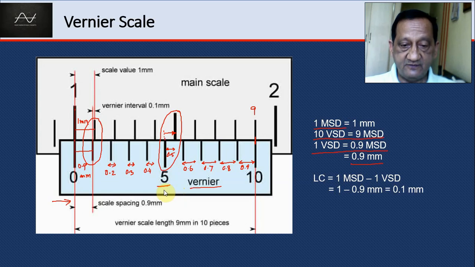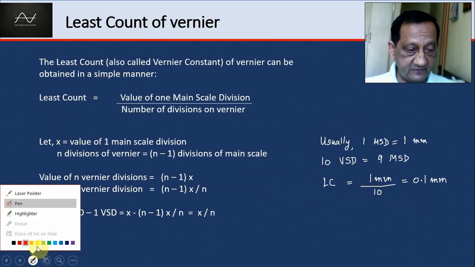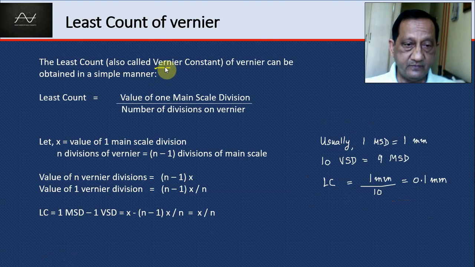Right? So let us see how we can analyze the least count further and then see how we can read off a vernier. The definition of least count is one main scale division minus one vernier scale division. In this case, it turns out to be 0.1 mm. Now, the least count for a vernier is also called the vernier constant. It can be written in a simpler manner.